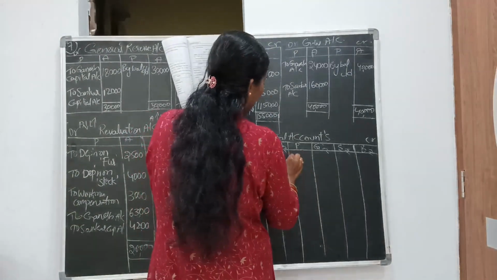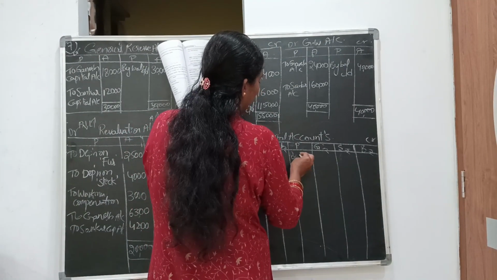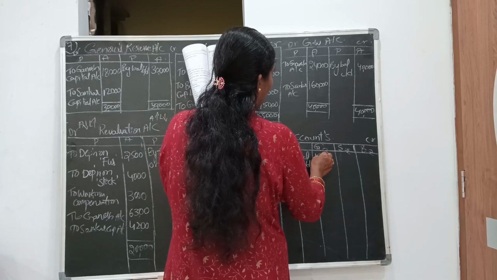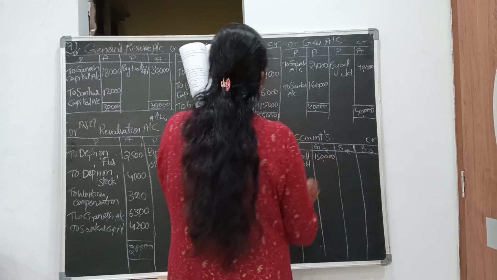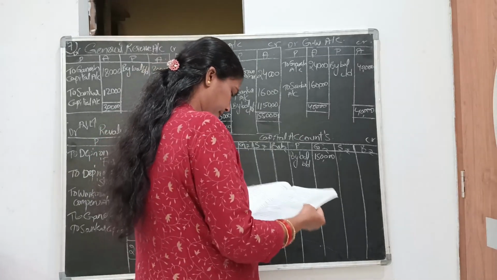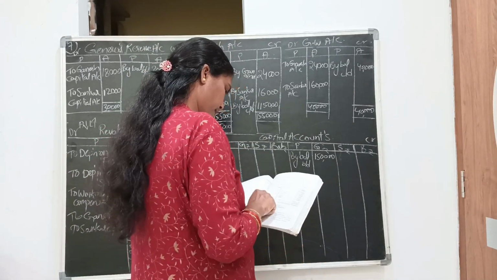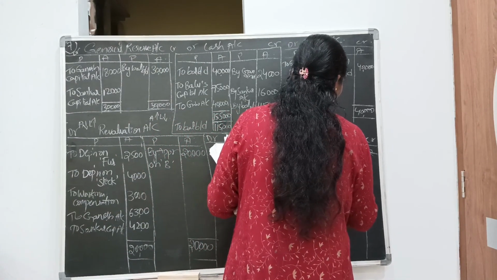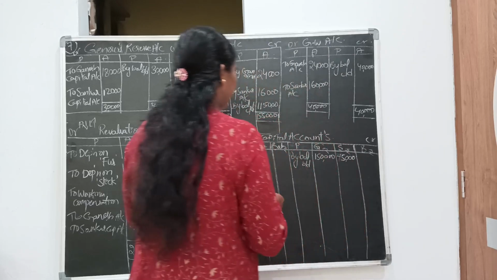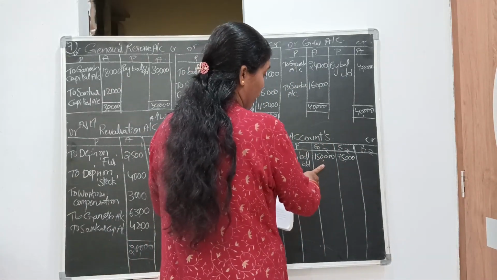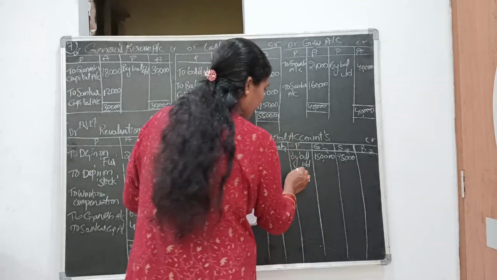So by balance brought down: 1,50,000 is the Ganesh capital and 75,000 is the Shankar capital.